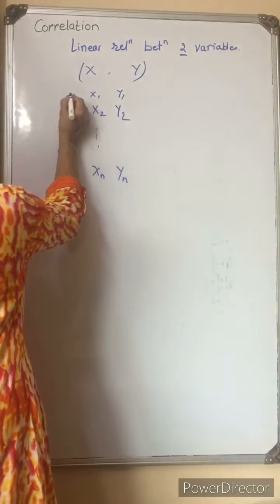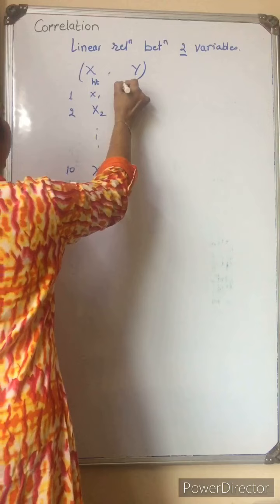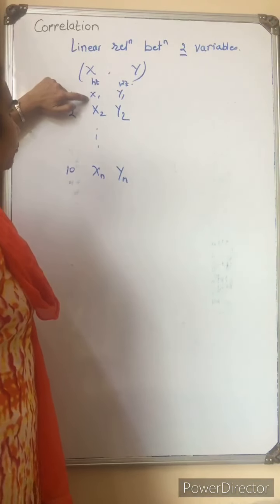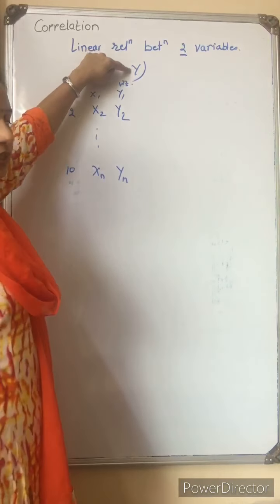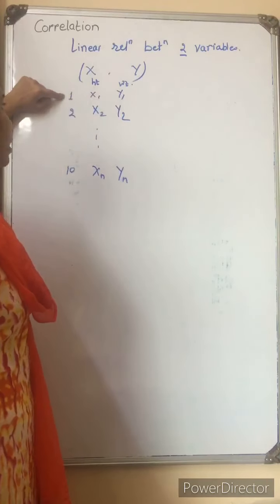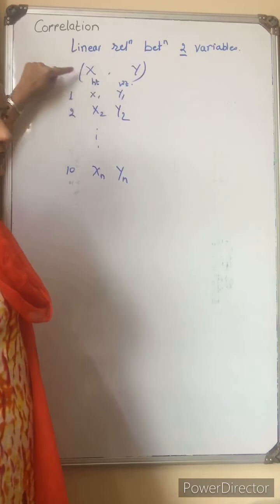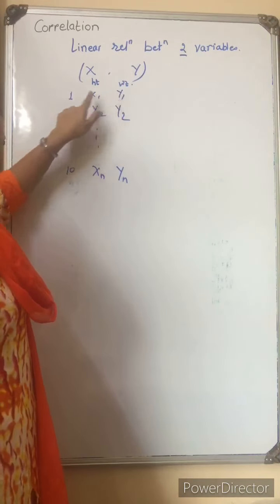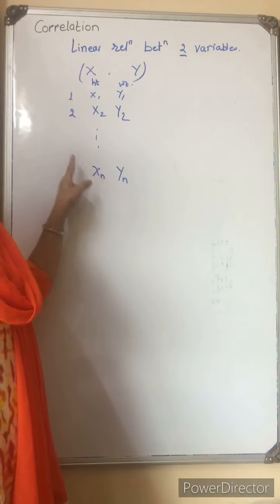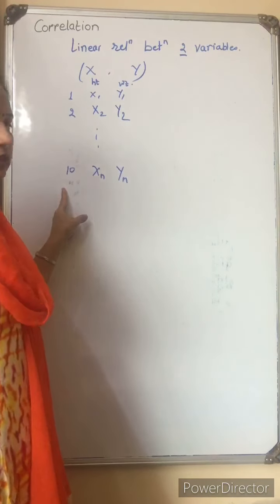It means what? If we have 10 persons, and we calculate height and weight, we consider the height of a person as the x variable and the weight of a person as the y variable. We need to consider the height and weight of the same person. At that time, we say that it is bivariate data. Height and weight of the first person, of the second person, of the third person, likewise up to the last person.